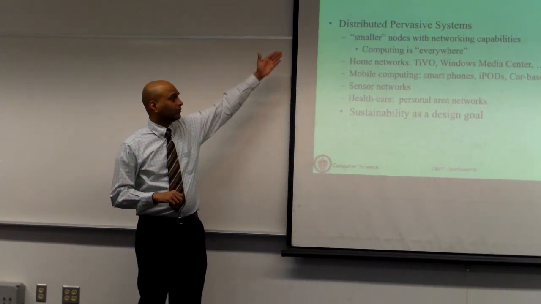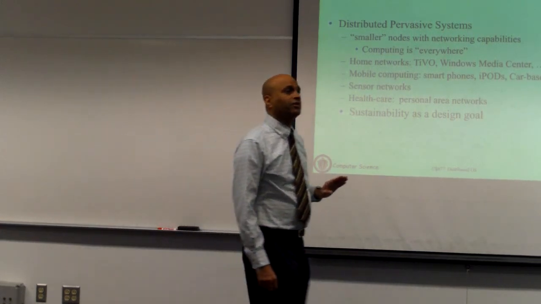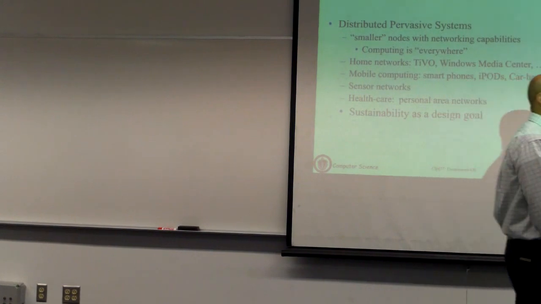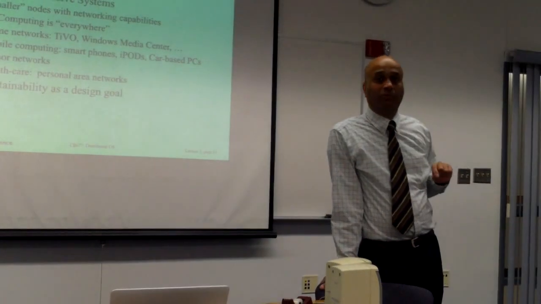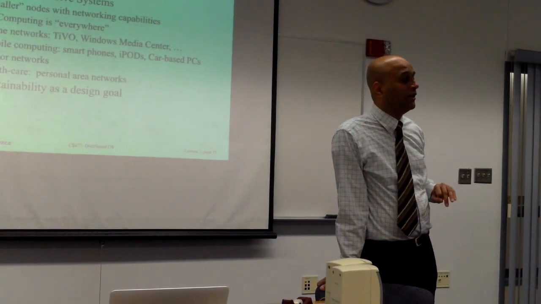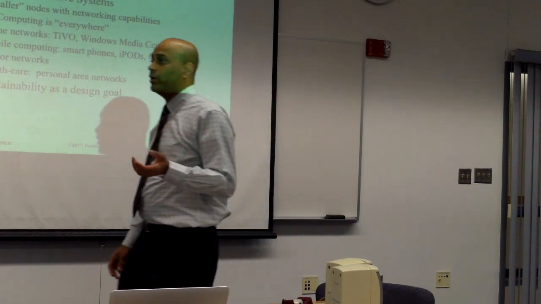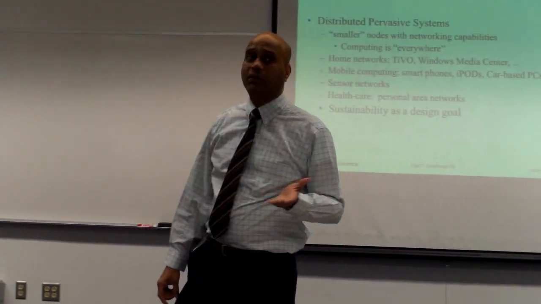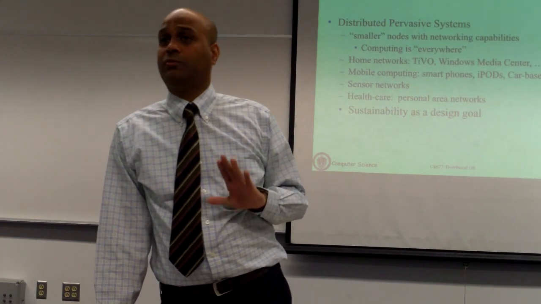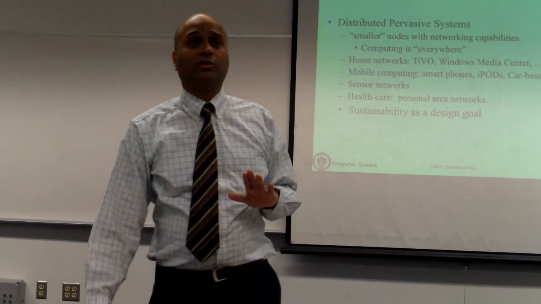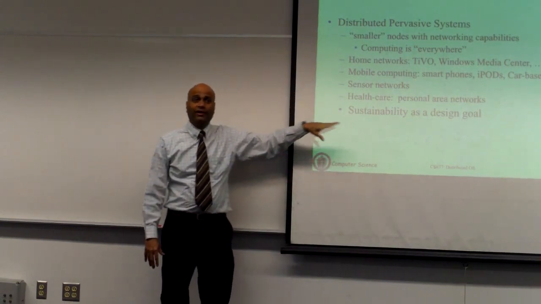So there are all these examples that you see today, which if you think about it, you don't actually think of as distributed systems at all, but they are in some shape or form. They are more resource-constrained nodes, not a laptop or a server, but they are computing devices. They have communication capabilities, and they basically fit our definition of a distributed system. So that's sort of where the history lesson is going to end.